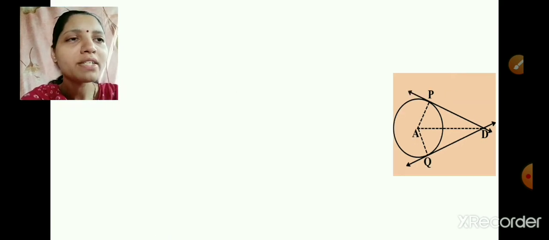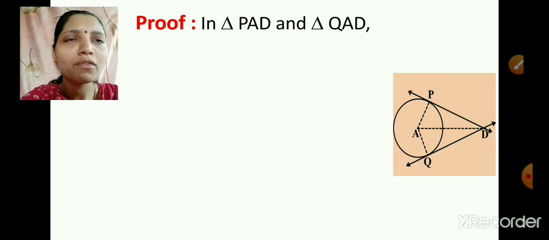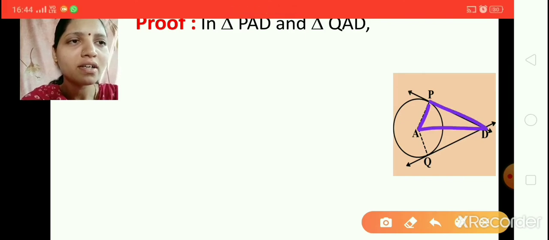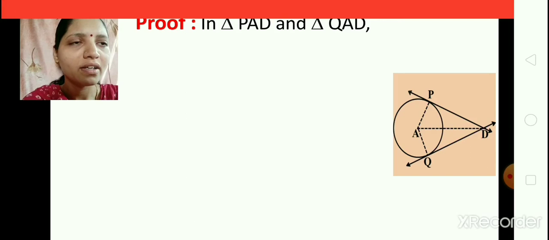Now let's start with the proof. Due to the construction, we are getting two triangles, triangle PAD and triangle QAD. Now let's consider these two triangles. What can we say?